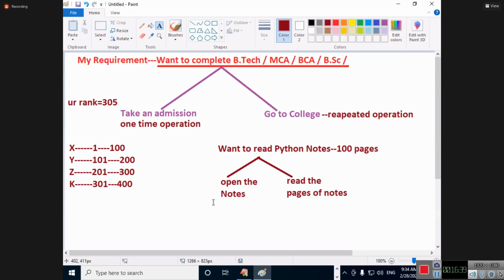99 less than or equal to 100. 100 less than or equal to 100. 101 less than or equal to 100. I can say my Python notes is completed.